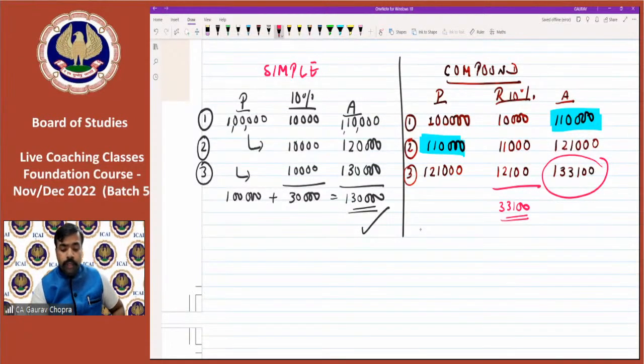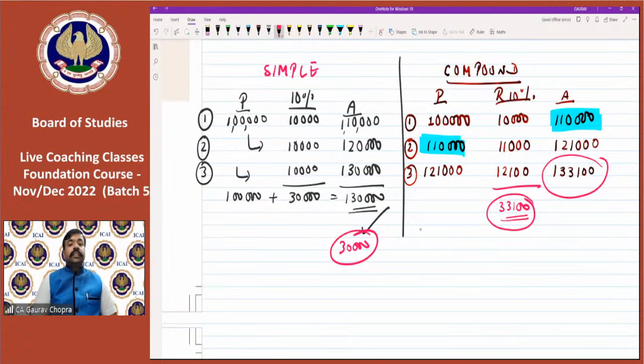So on comparing both the methods, using the simple interest system, we were getting 30,000 as the interest, whereas in compounding, we are getting 33,100 as the interest. So if the rates are the same, then compounding is always beneficial. So easily we can compare here. In compound interest, we are getting 33,100, whereas in the simple interest method, we are getting only 30,000. So this is the basic.